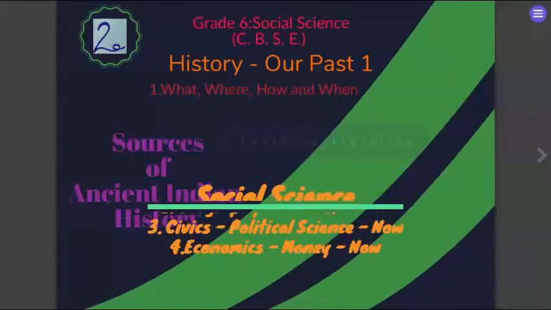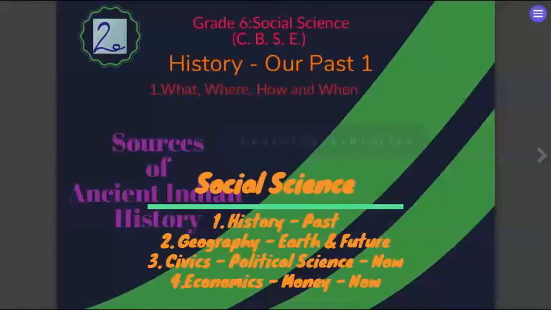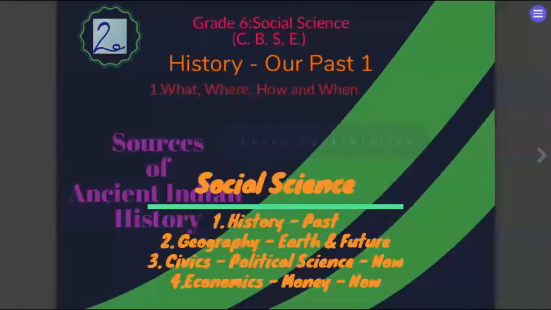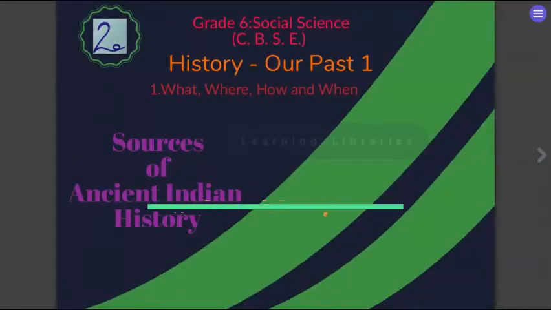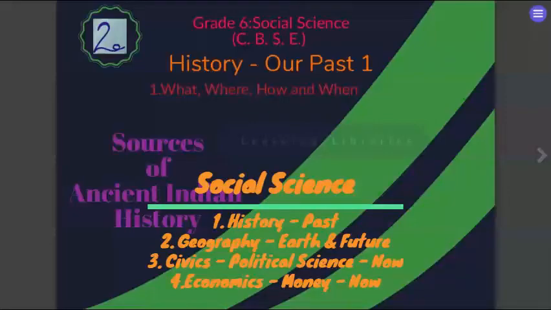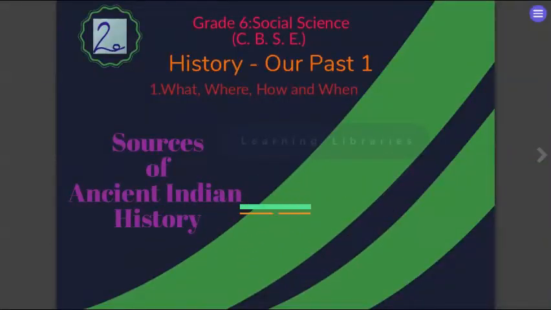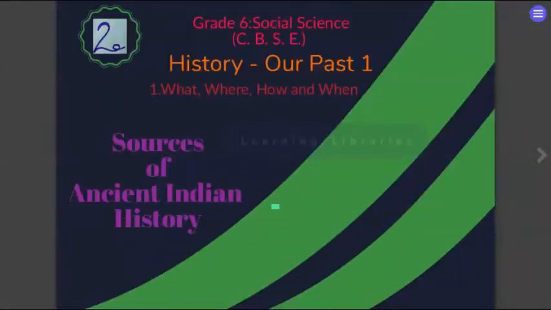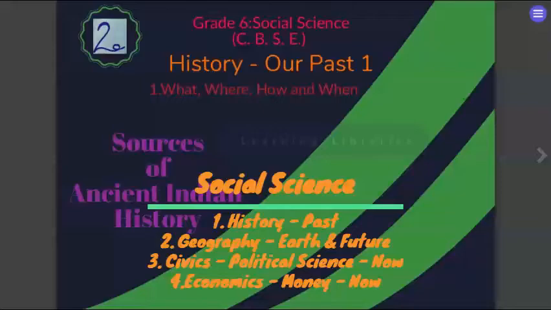So we are clubbing these till grade 8. You are learning history, geography, and civics. Civics is also known as political science. In grades 9 and 10, you will also have one more subject, economics. History deals with our past: whenever an archaeologist finds some object or a literary source, along with archaeologists, the historian tries to find the meaning and puts a logic behind it.